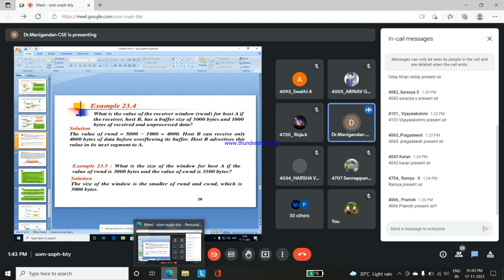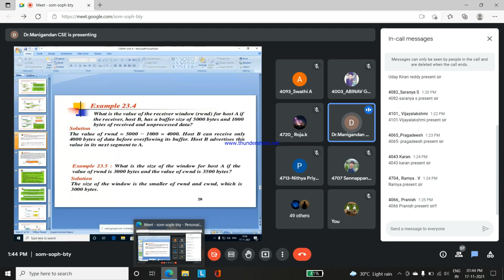Another example: what is the size of the window for host A if the value of rwnd is 3000 bytes and the value of cwnd is 3500 bytes? Here the size of the window will be 3000 bytes, meaning the transmission between the client and server process is based on that. So the 3000 bytes will be assigned as the final window size between the server and the client.